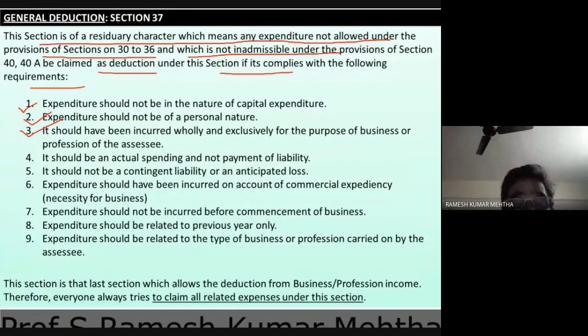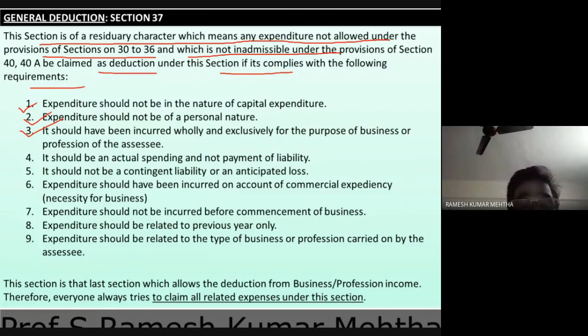For example, generally it is shown on the debit side of profit and loss account, RBD, reserve for bad and doubtful debts. So this is a reserve which is created in the anticipation that there can be a bad debt. So it has not been incurred. It is an anticipated loss, or unforeseen losses, or just we are assuming that this is going to be a loss.